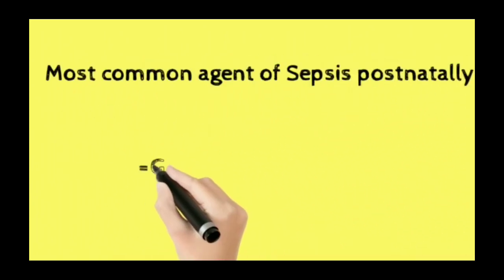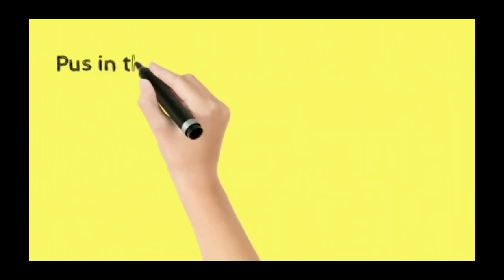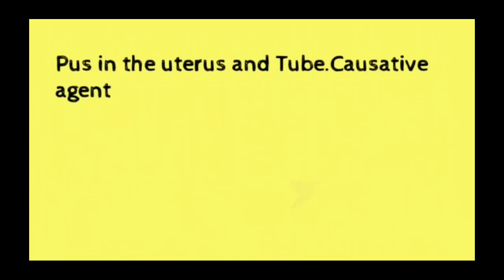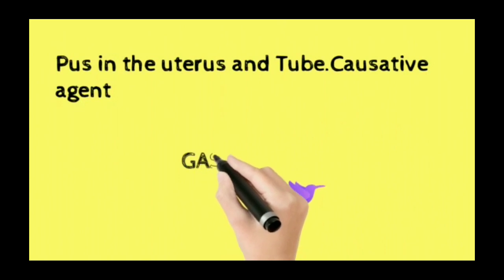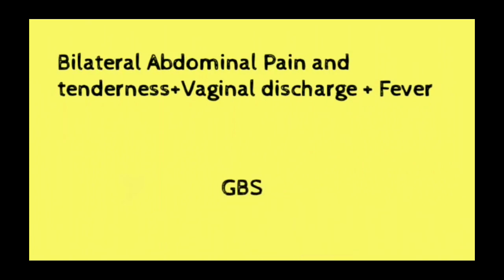Most common agent of the sepsis postnatally is that of the GBS. GBS is the most common sepsis postnatally. Now, pus in the uterus and tube, causative agent, that is also GBS. GBS is found to have causative agent for pus in uterus and tube. Bilateral abdominal pain and tenderness and general discharge and fever is caused by GBS.